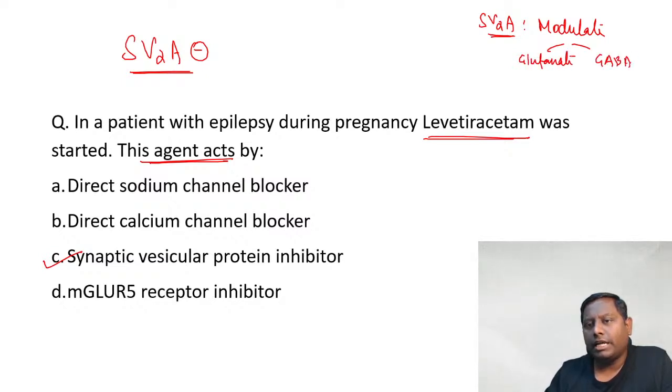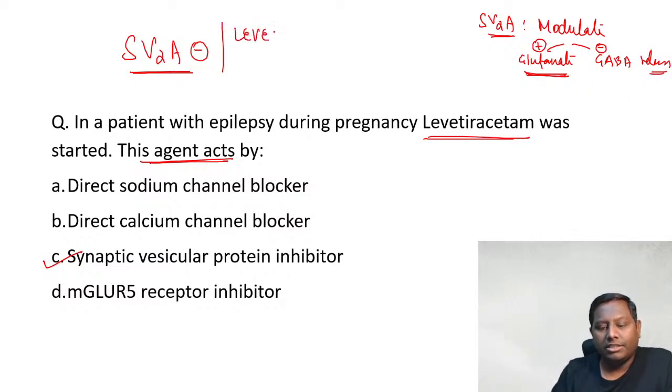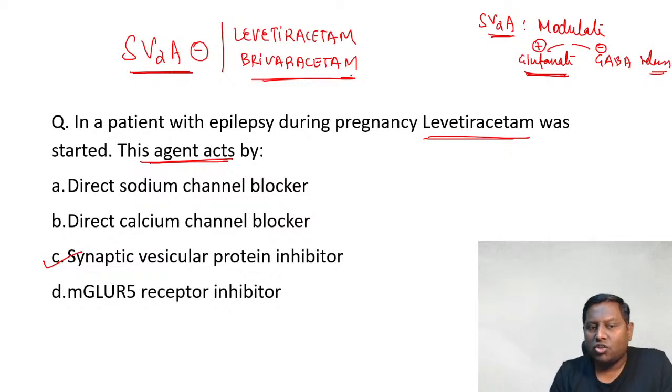So whenever they are actually acting, this SV2A, they actually promote glutamate release and they hold the GABA. And when you inhibit it, then this glutamate promotion effect will be reduced and GABA will become more and more free. So SV2A inhibitors, we have the drug that is your levetiracetam, and we also have the drug that is your brivaracetam. Levetiracetam and brivaracetam are the SV2A inhibitors, that is drug of choice also for epilepsy in pregnancy. Okay, so synaptic vesicular protein.